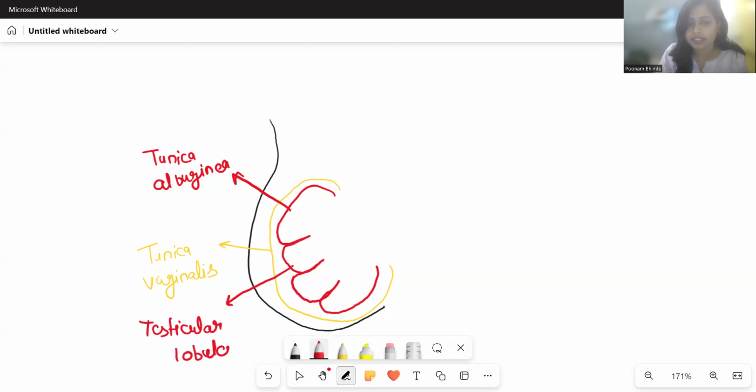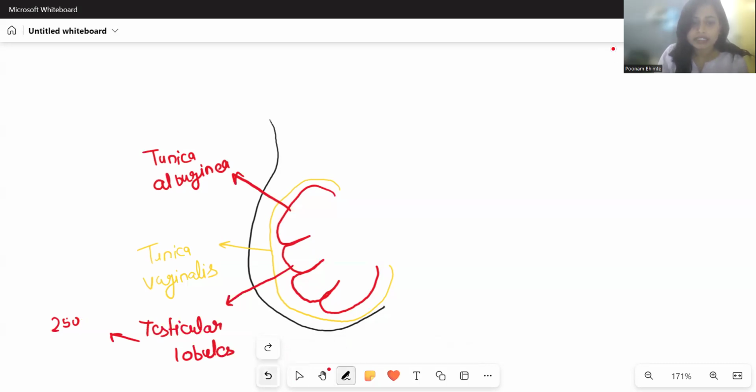In a single testis, there will be at least 250 to 750 testicular lobules, and each of these testicular lobules will have more of the, sorry, not 750, 250 testicular lobules are present.